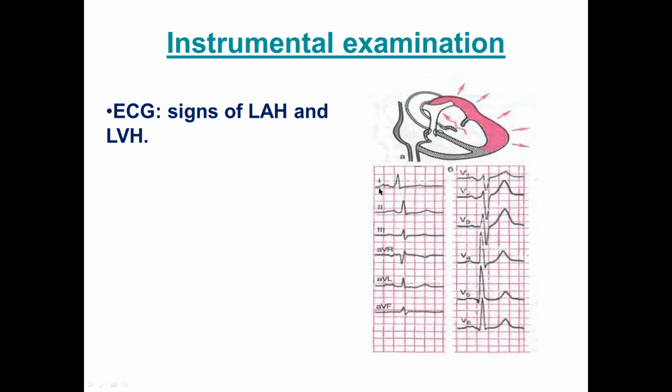You see left axis deviation, increasing R wave on V5 and V6 with the deepening of S wave in V1 and V2. And if you combine S wave plus R wave on V5, V6 and S wave on V1, V2, it will be more than 35 millimeters.